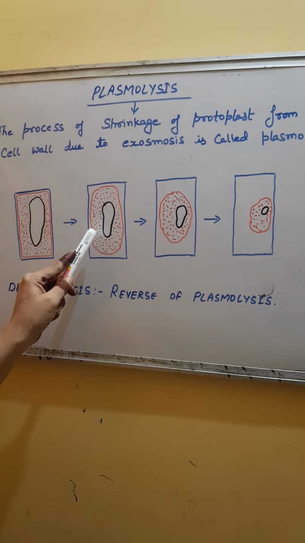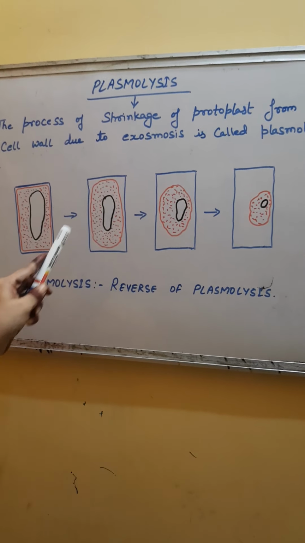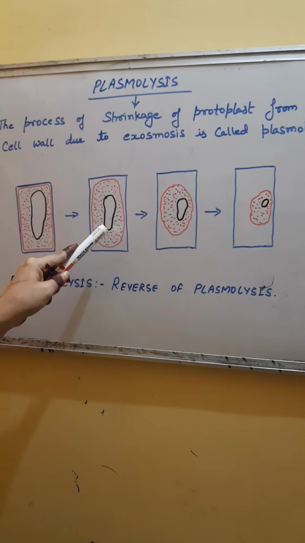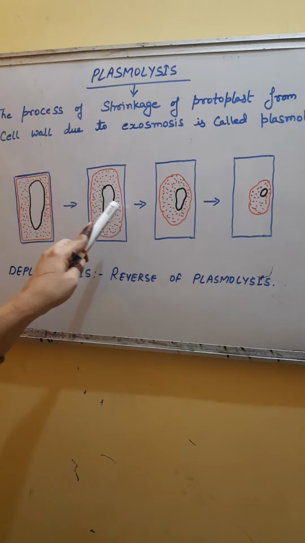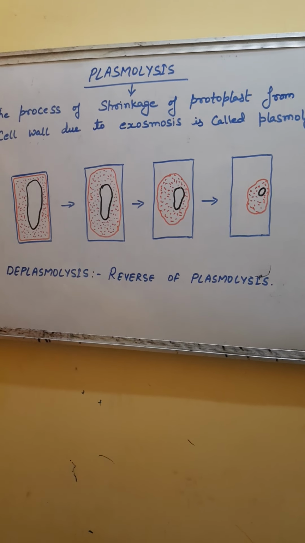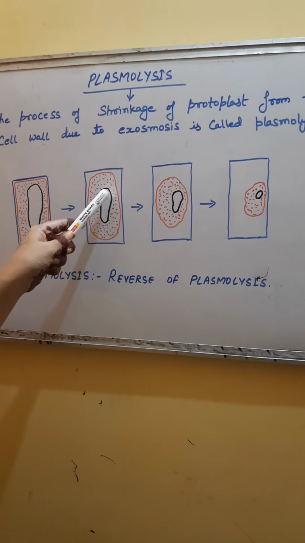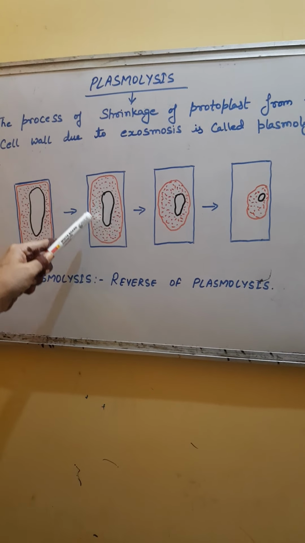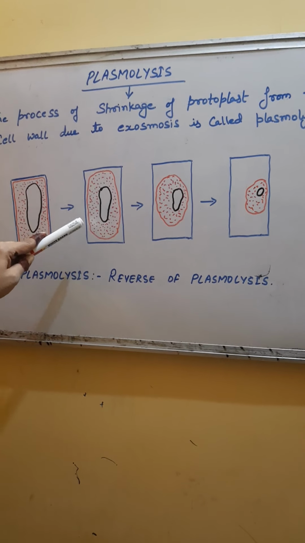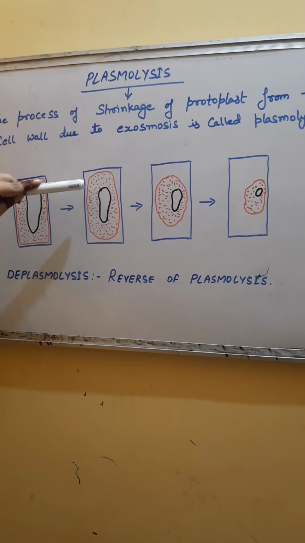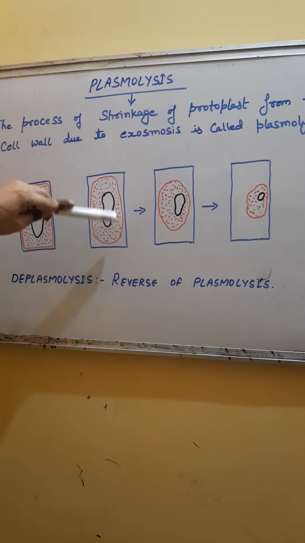So water will start coming outside the cell, and we know that the vacuole contains the excess water of the cell. It means the excess water present inside the vacuole will leave the cell, and hence the size of the vacuole will decrease, and along with that the size of the protoplast and cell membrane will decrease. So the volume, or you can say the shape and size of the cell will decrease, but the cell wall, being the rigid structure, will not change its shape.